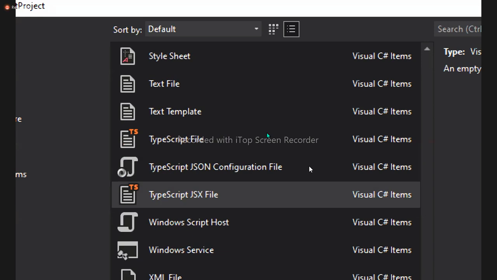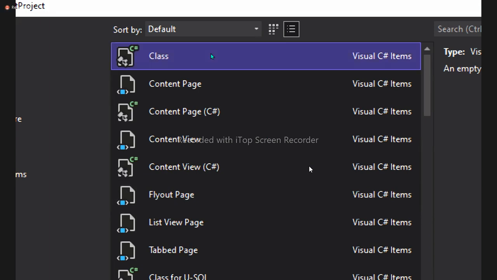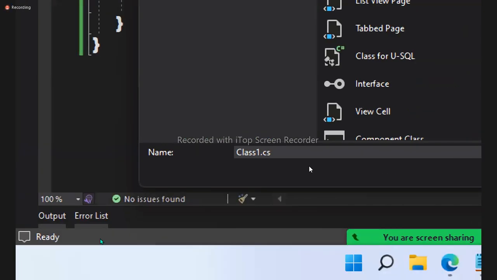Sir, what are all these things? All these things are used in the application development. Going forward, we'll be working with different things in different places. But today, what you want? That's on the top. Select it. You want to give a name to the class? You can give. How? In the bottom, you'll find it.